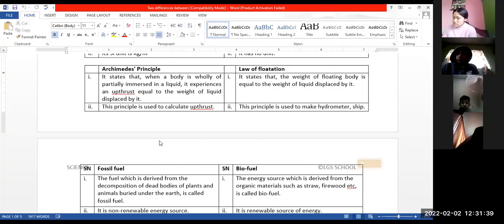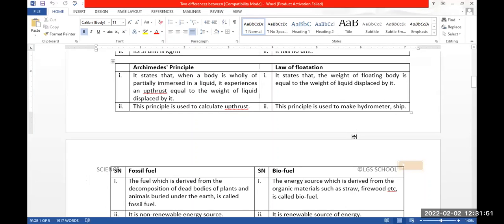Archimedes principle is used to calculate upthrust. Law of flotation is used to make hydrometers, lactometers, etc. This principle is also utilized in floating a ship. So remember this concept. I'll ask you the differences.